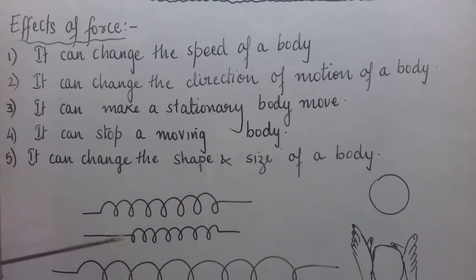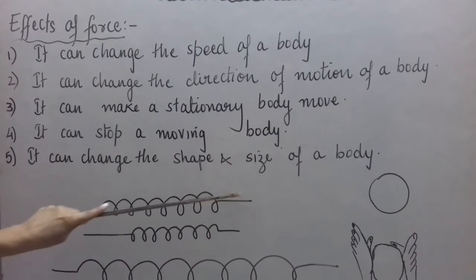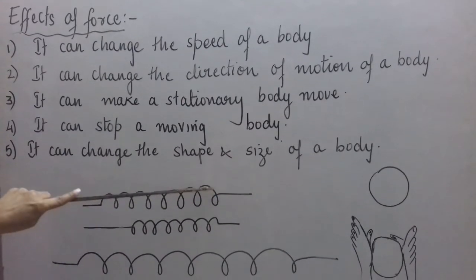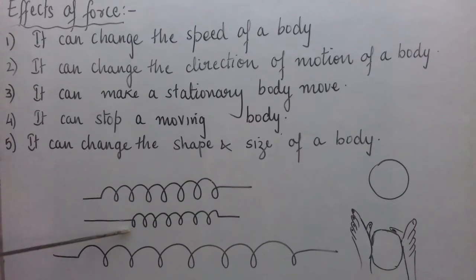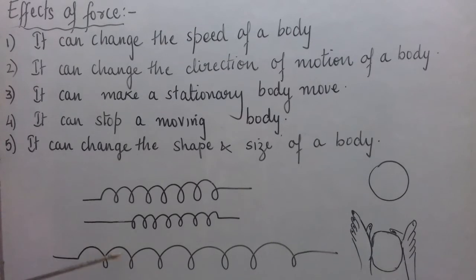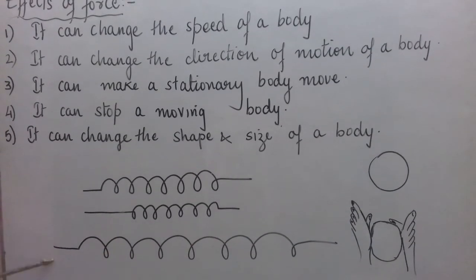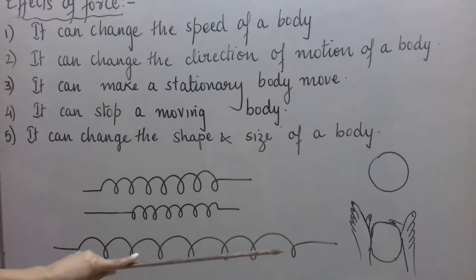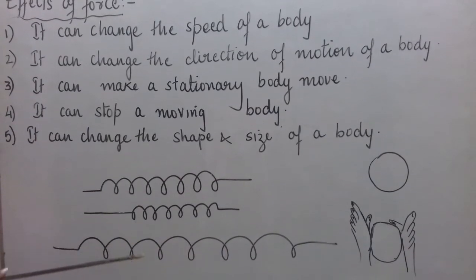Even we may suppose this thing is fixed and I apply a force on it from this side, then in that case also it will get compressed. So here the size changes. Or if you stretch the spring from both the sides, or if it is fixed at one end, you stretch it from one side, in both the cases the size of the spring will increase.